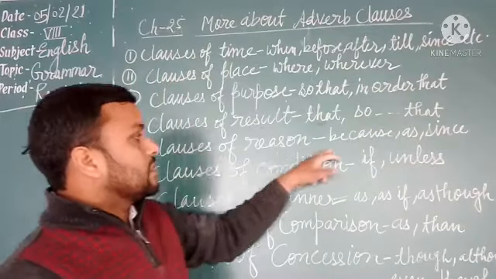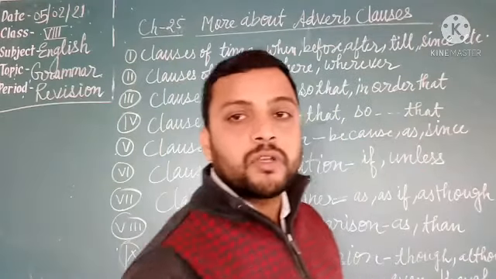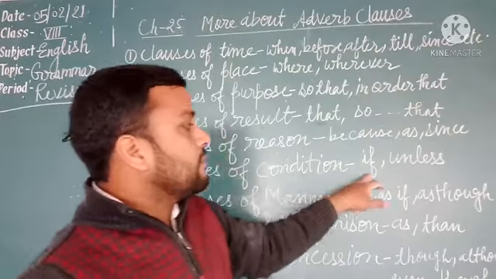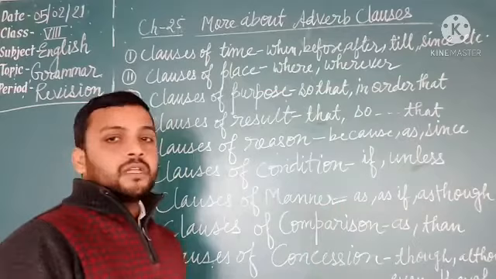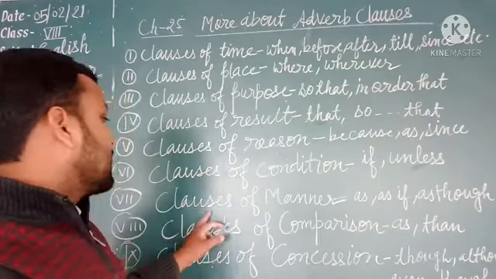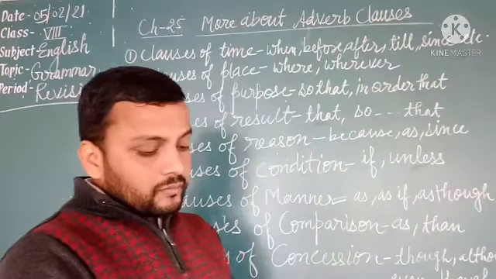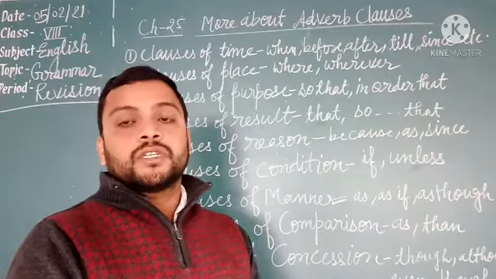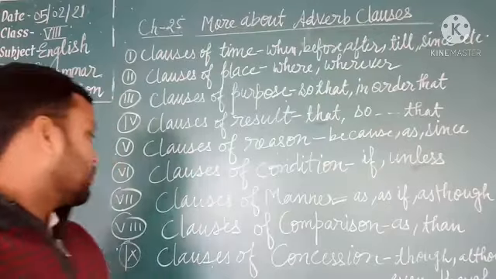Now clauses of reason: because, as, since. She did not come to school because she was ill. Clauses of condition: if or unless. These conjunctions show clauses of condition. If you come to me, I will give you 100 rupees. Clauses of manner: as if, as though. Do it as I have told you.